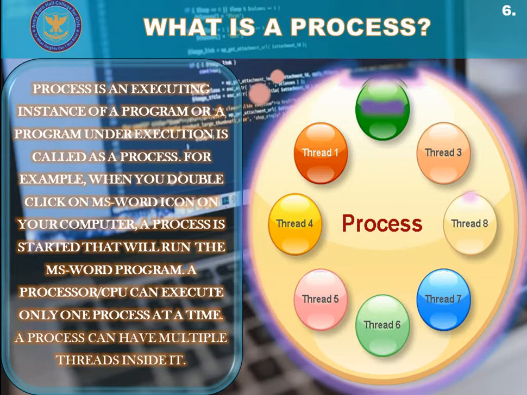In single threaded processes, the process contains one thread. In multi-threaded processes, the process contains more than one thread. There's more than one thing going on. A thread is a part of the process itself.